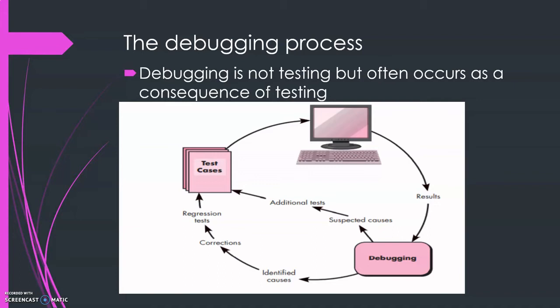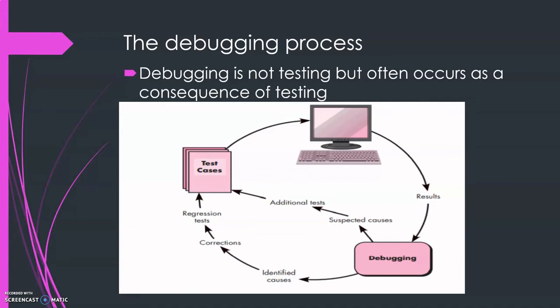Okay, results are assessed and a lack of correspondence between expected and actual performance is encountered. So the debugging process attempts to match symptom with cause. Okay, so we'll be matching a symptom and a cause for a problem to occur, thereby leading to error correction.